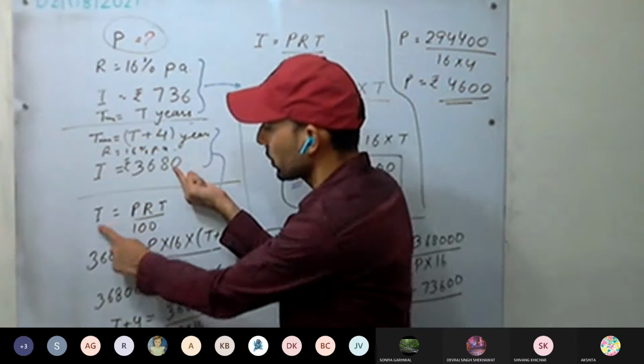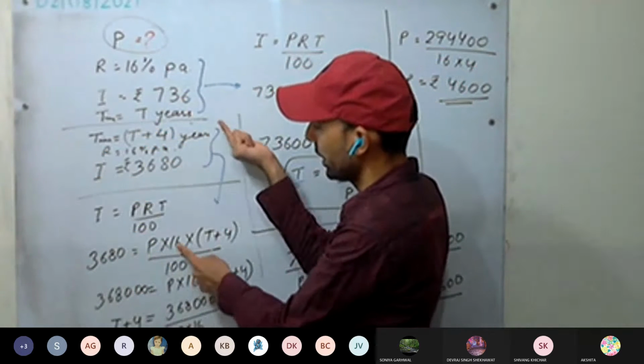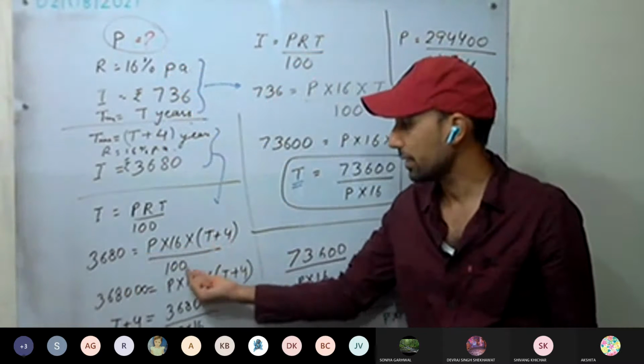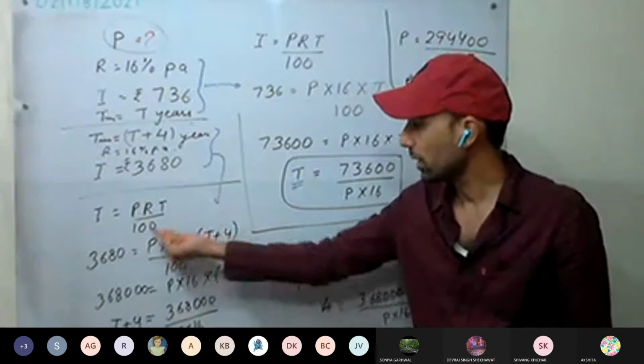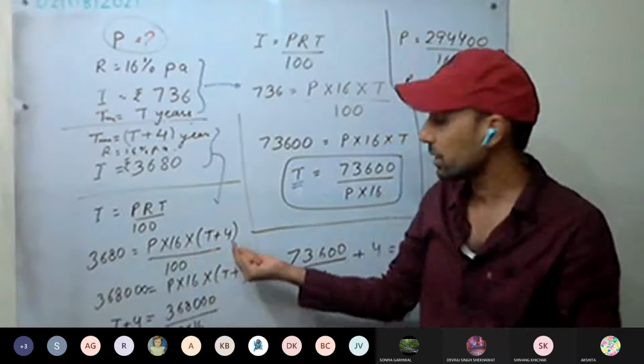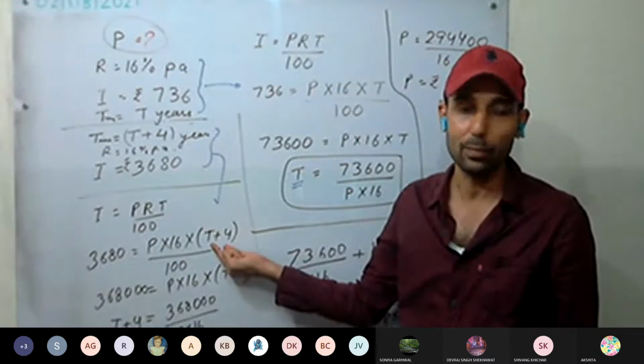Interest is given as 3680. P is the same money, at the same rate of interest, and time is T plus 4, which is the time for which he had invested, divided by 100. Now see what we have to calculate. We have to calculate P, which means we do not require T. T we have to remove. How can we remove T?